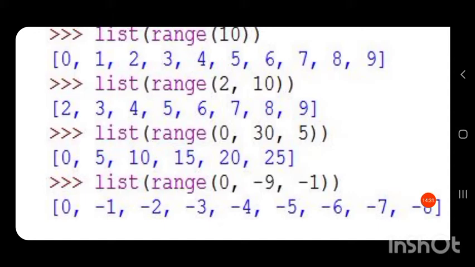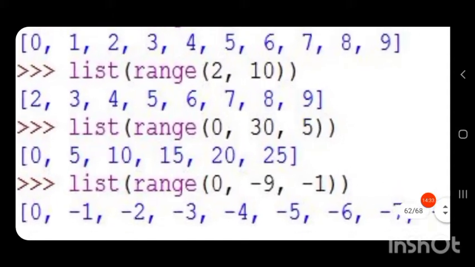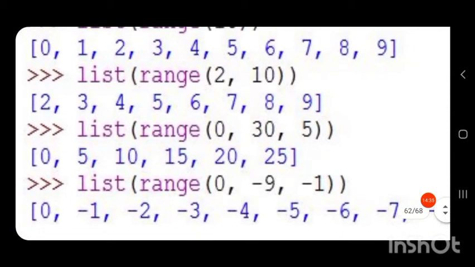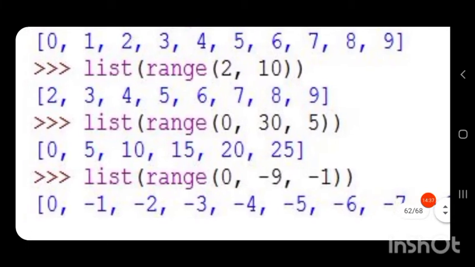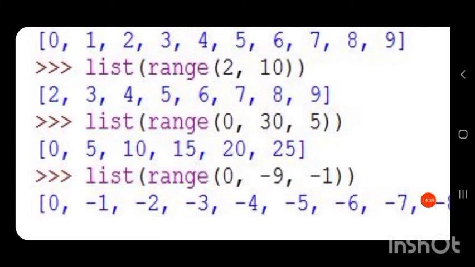The next value will be 0 plus step. So what is step? Step is the third parameter, that is 5. 0, 5. Then again plus step: 10, 20, 30. Last value will be what? Stop minus 5. What is stop? 30. Last value will be 30 minus 5, that is 25.